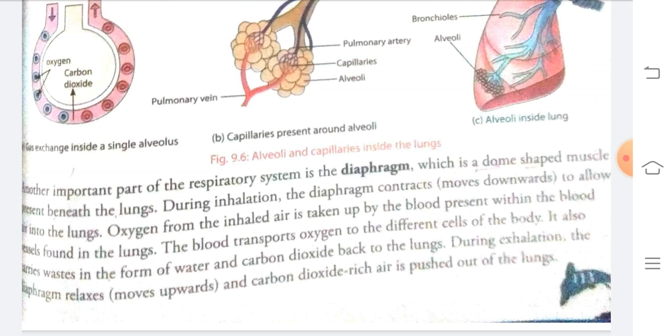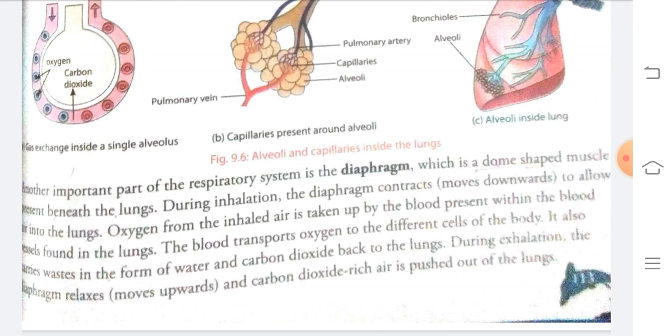During inhalation, the diaphragm contracts, that is, it moves downwards to allow air into the lungs. When the diaphragm contracts, the lungs expand and air is filled inside the lungs.